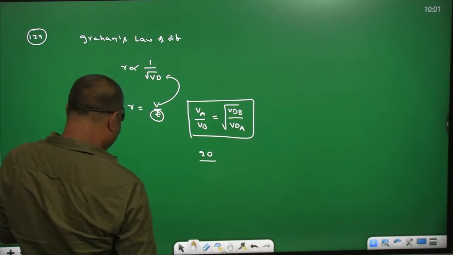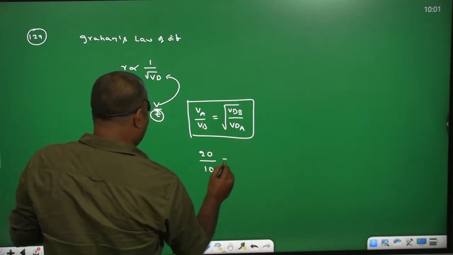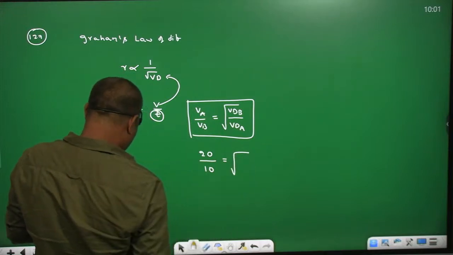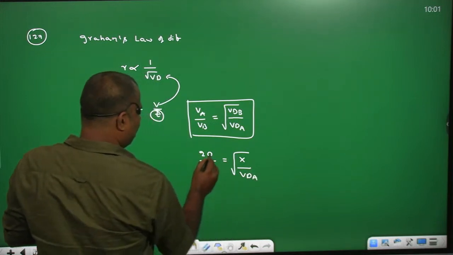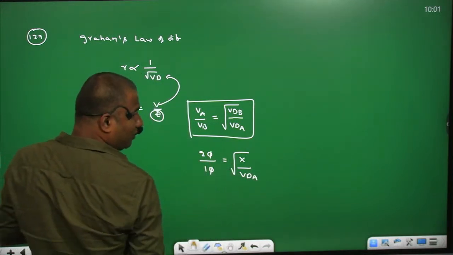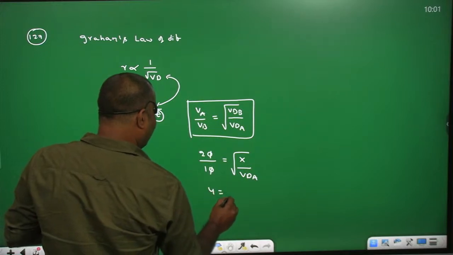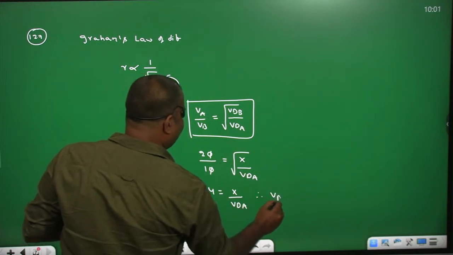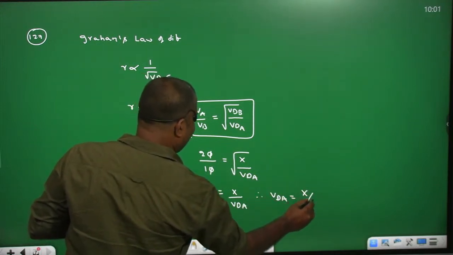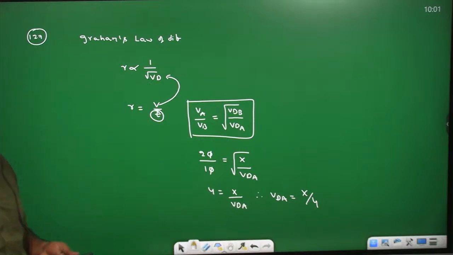Volume of B is given, that is 10 ml, equal to vapor density of B, given as X. We need to find vapor density of A. On squaring both sides, you can write 4 equal to X by vapor density of A. Therefore, vapor density of A equal to X by 4. That X by 4 is there in the third option. You can go with the third option. Are you clear with this?